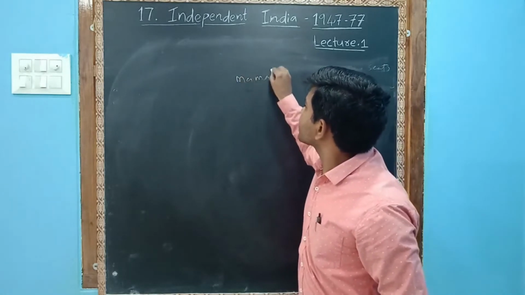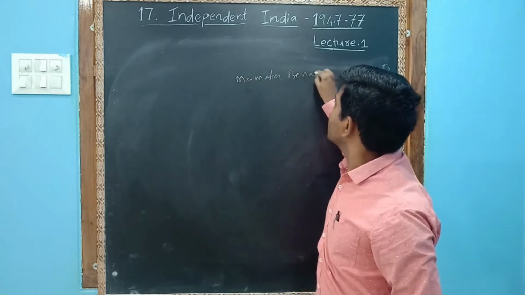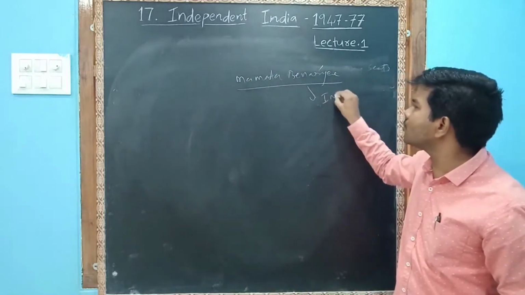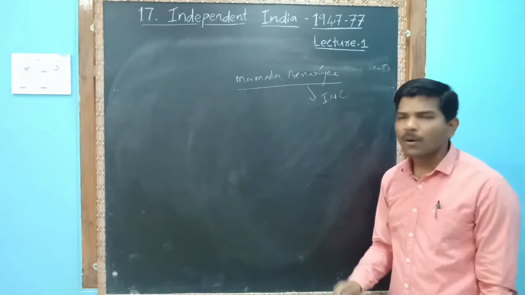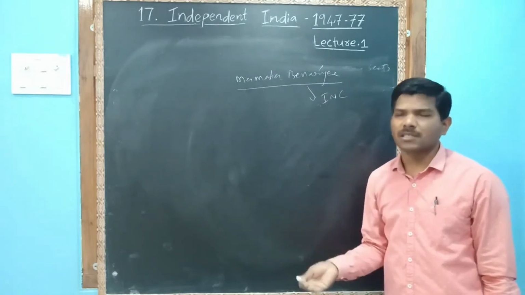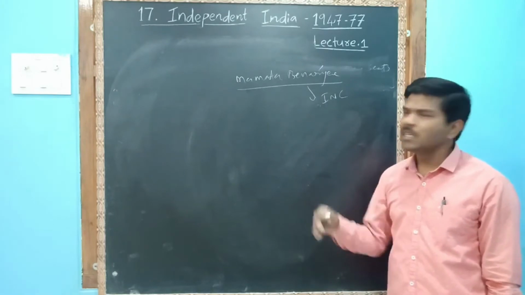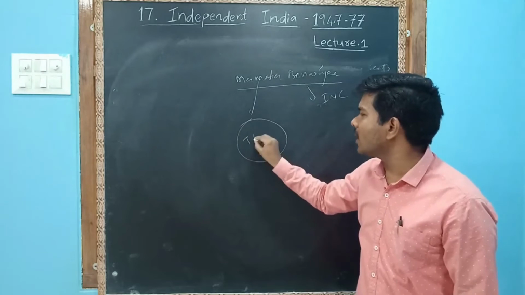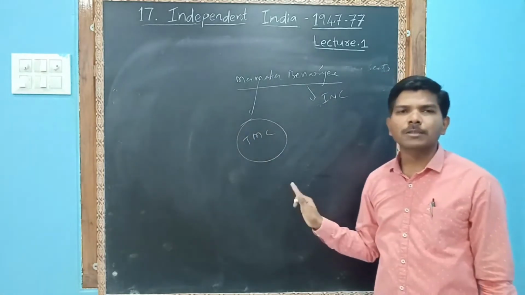I will give an example. Mamata Banerjee was once upon a time playing a very crucial role in the Congress party. Now she came out. She didn't like certain policies of the Congress party. Then she started a separate party called TMC, Trinamool Congress Party.